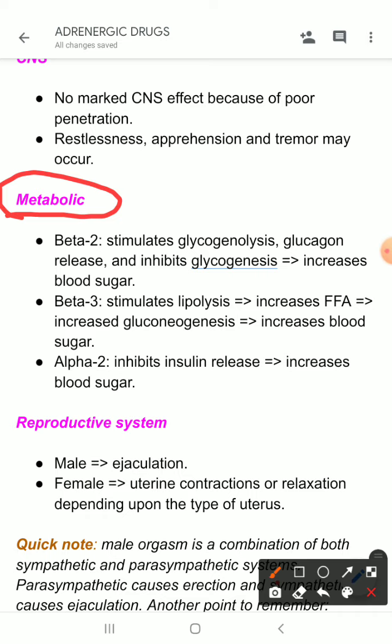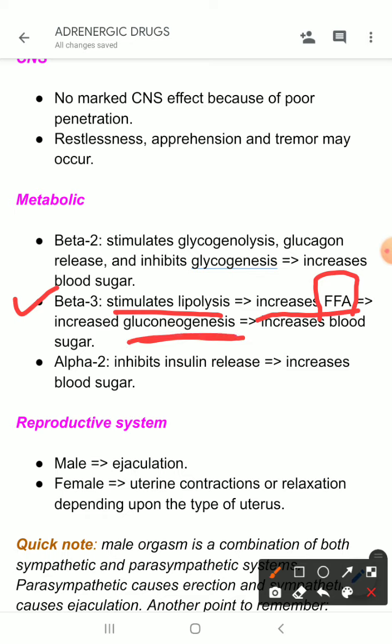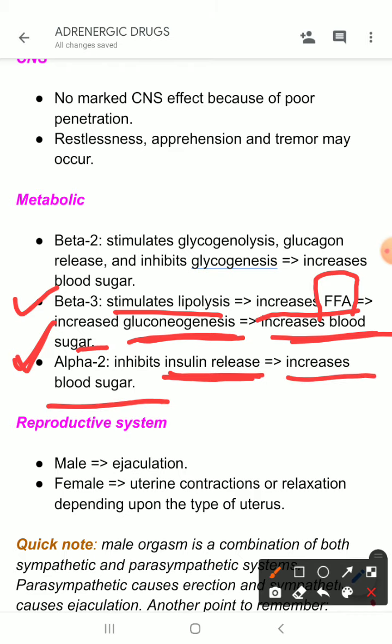Then through beta 3 mediated action, beta 3 is present on adipose tissues, so it causes stimulation of lipolysis and increased free fatty acid levels, and this free fatty acid acts as a raw material for gluconeogenesis, so there is increased gluconeogenesis and increased blood sugar. And through alpha 2 mediated action, alpha 2 receptors are present on the pancreatic beta cells, and through alpha 2 receptors it inhibits insulin release, so ultimately there is an increase in blood sugar level.